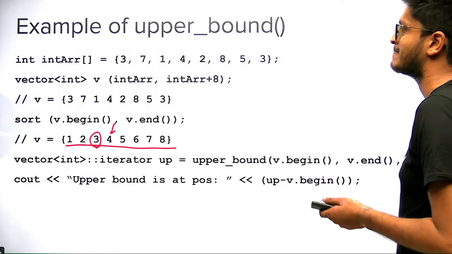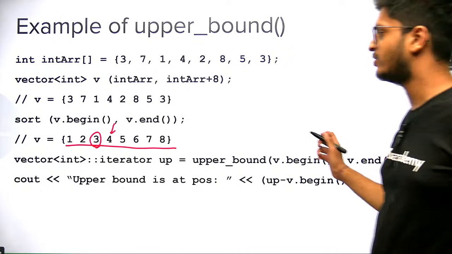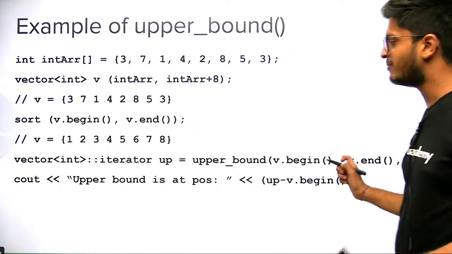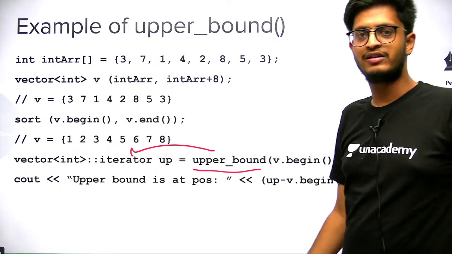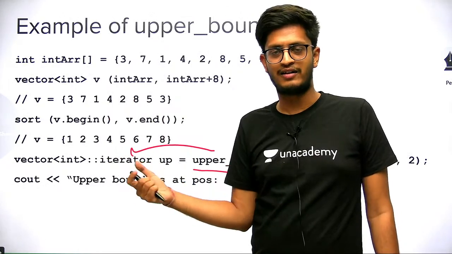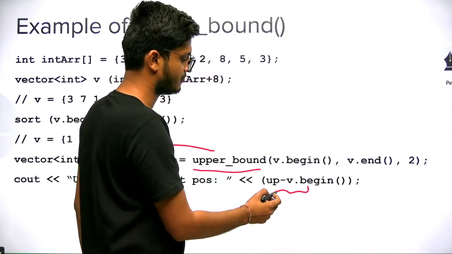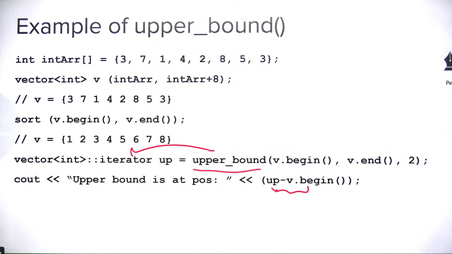Cool. So here is an example of upper bound. We are trying to search 2. So what will be printed here? Okay, I'll not tell you anything. You just have to see the code. Just remember that upper bound returns an iterator. Okay, and since vector contains random access iterator, you can do arithmetic. Okay, you can subtract 2 iterators. So what will be printed here? Just write in the chat box. What will be printed here?